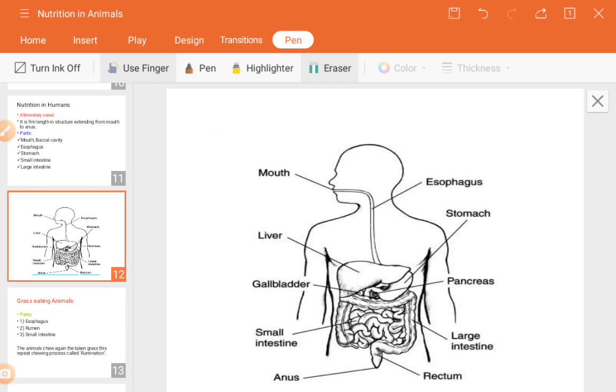Next, the alimentary canal, the large intestine. The undigested food is passed to the large intestine. Whatever food has not been digested comes out from the small intestine like this. The large intestine is wider than the small intestine. Wider means it is a broader one. It consists of two parts, the rectum and the anus.